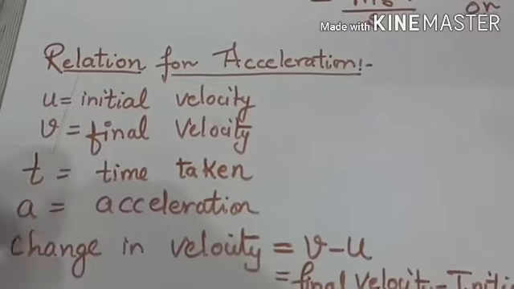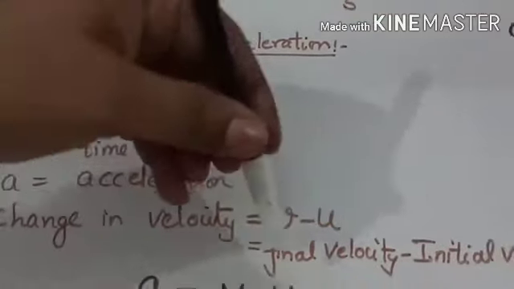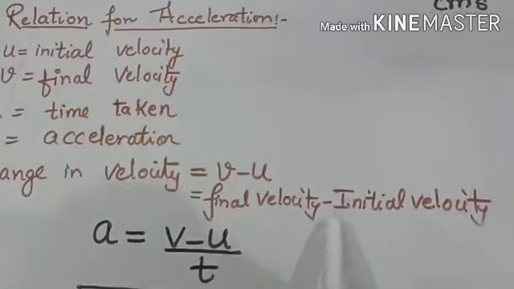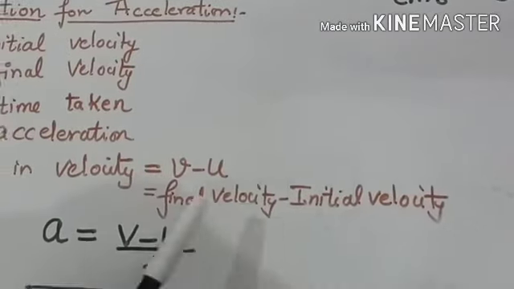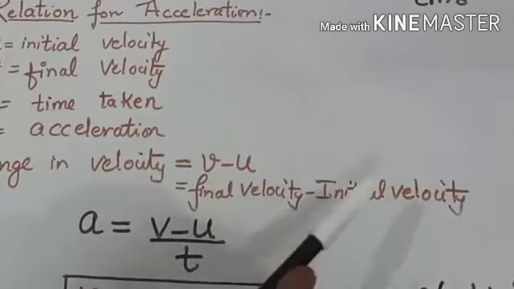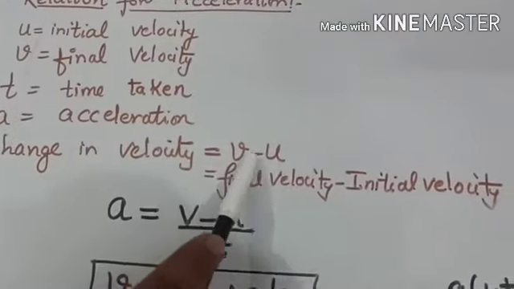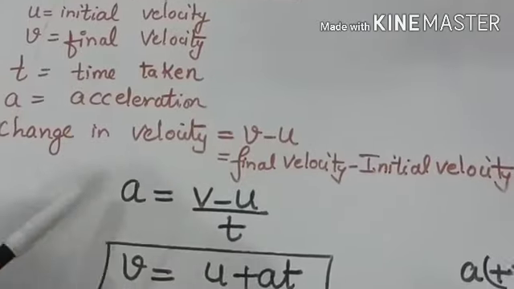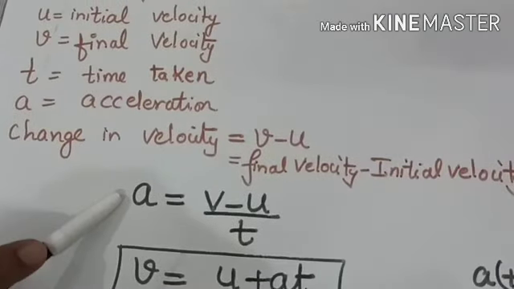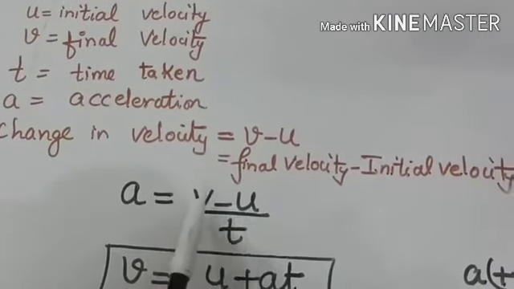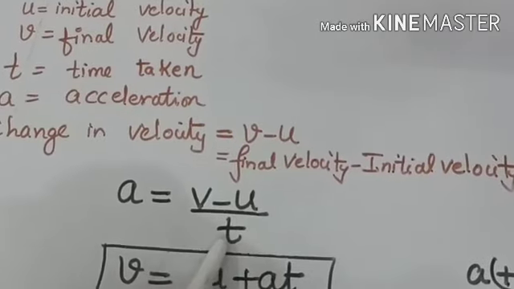Now we will find the change in velocity, which means final velocity minus initial velocity. Final velocity is v, initial velocity is u. So the change in velocity is v minus u. Now we put acceleration a equals change in velocity v minus u upon time t.